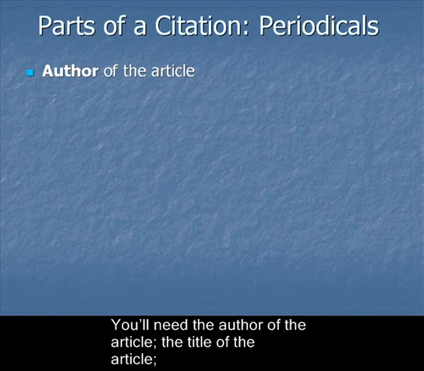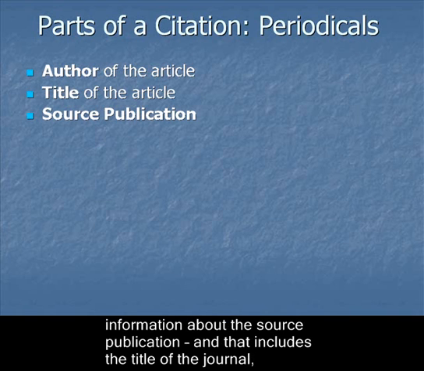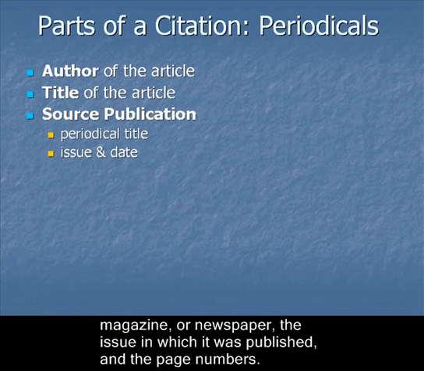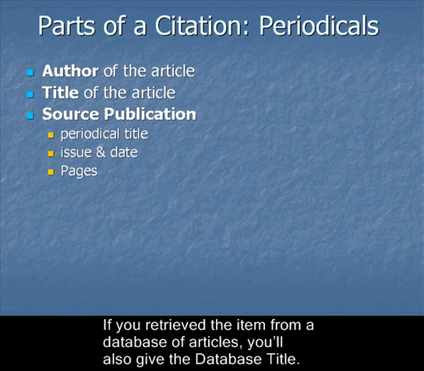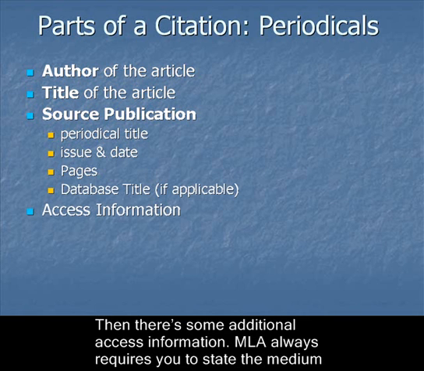You'll need the author of the article, the title of the article, information about the source publication, and that includes the title of the journal, magazine, or newspaper, the issue in which it was published, and the page numbers. If you retrieve the item from a database of articles, you'll also give the database title. Then there's some additional access information.